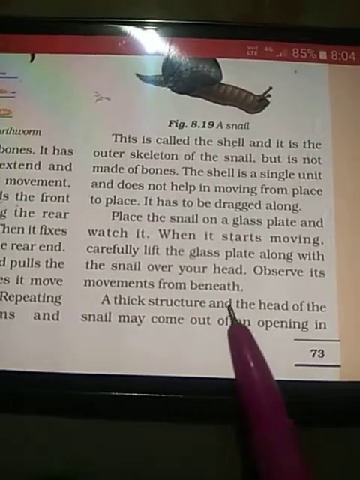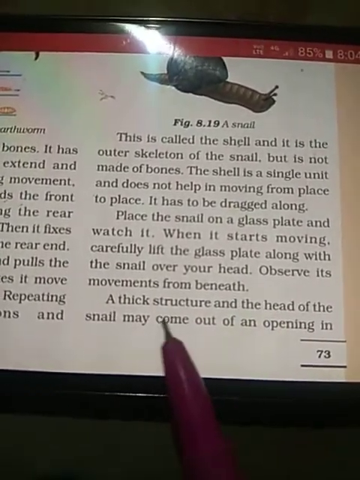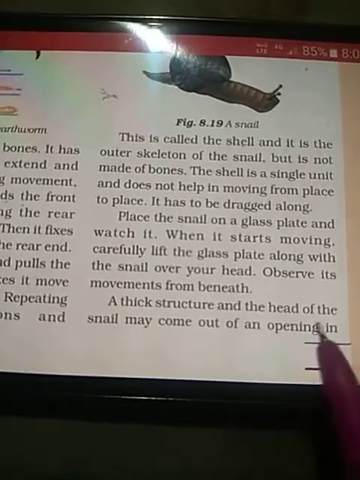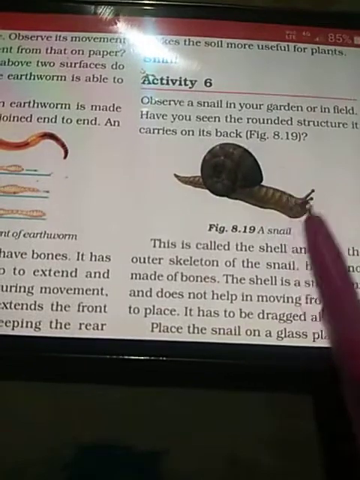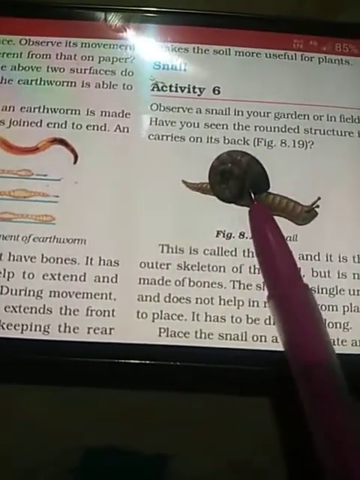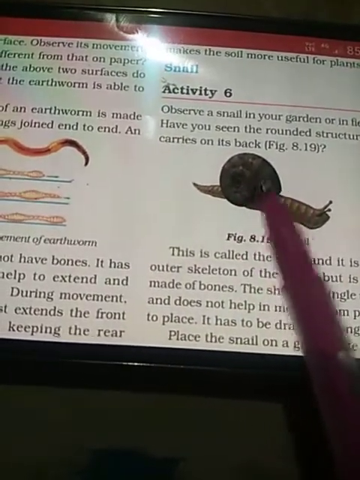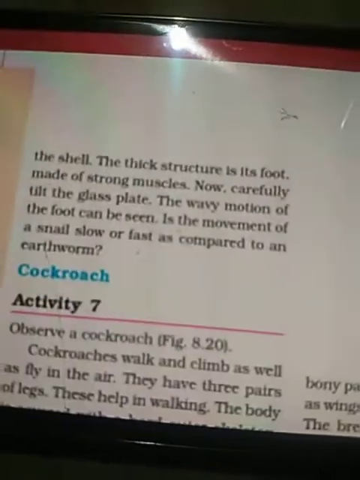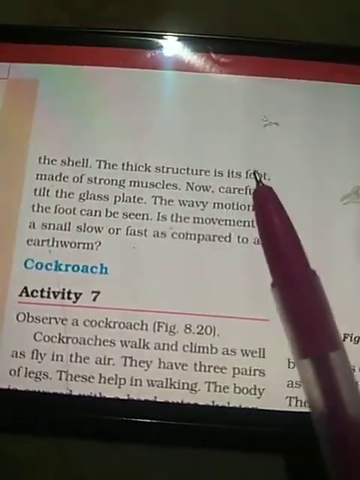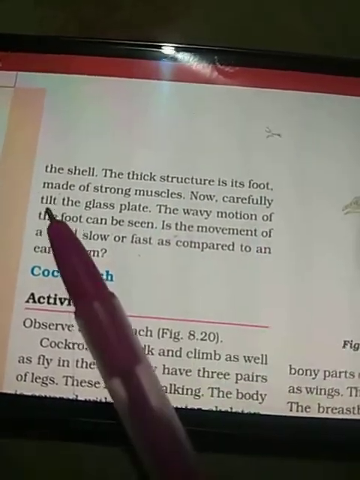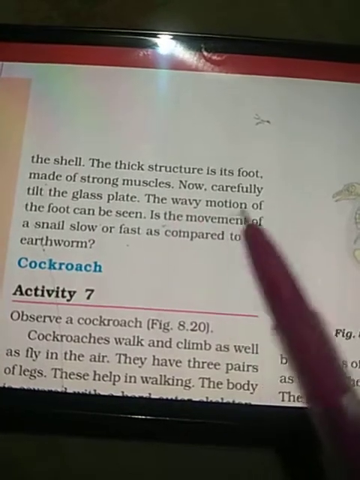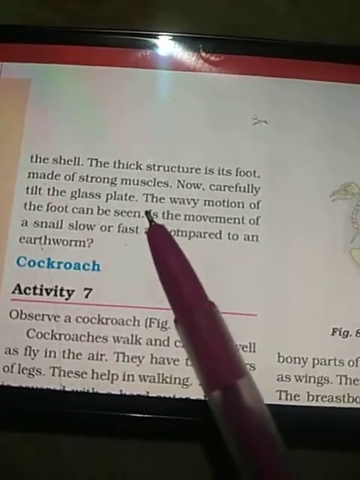A thick structure and the head of the snail may come out of the opening in the shell. As you can see, there is a thick structure. This is the head, and the rest of the body comes out from the opening which is present in the shell. The thick structure is its foot, which is made up of strong muscles. Now carefully tilt the glass plate. The wavy motion of the foot can be seen.